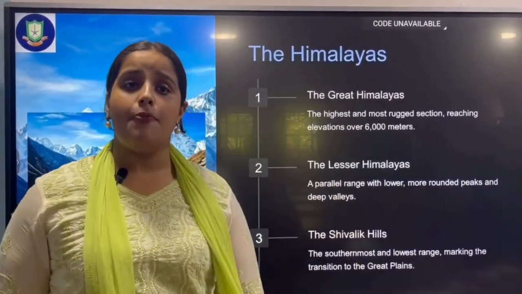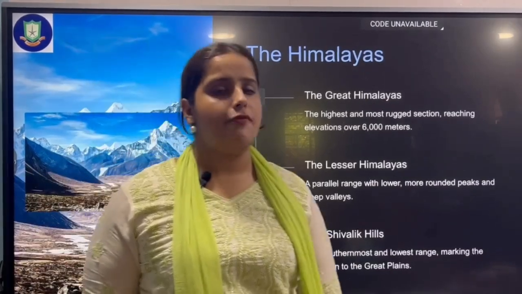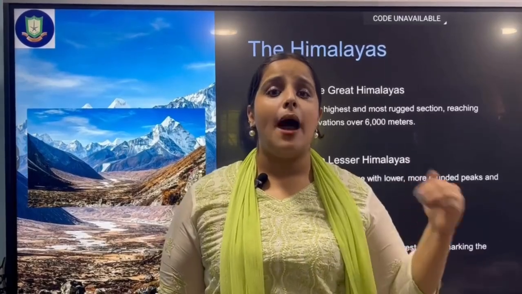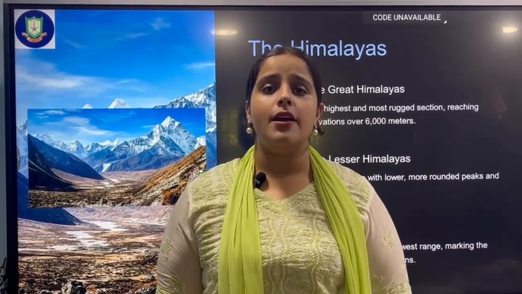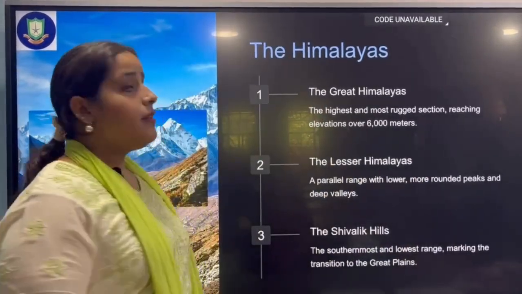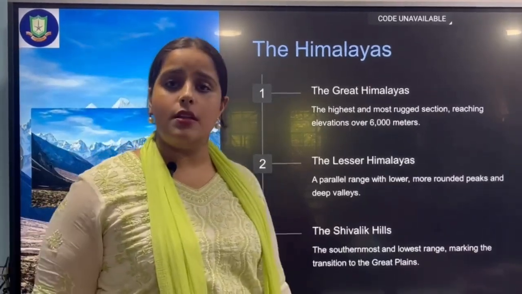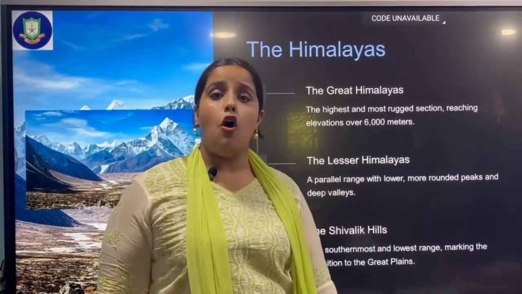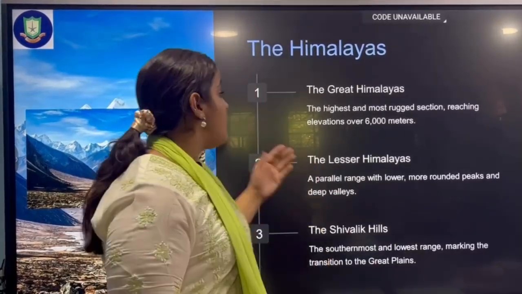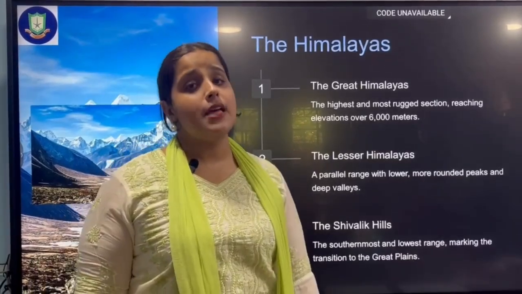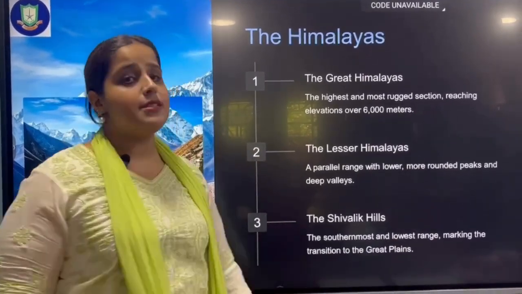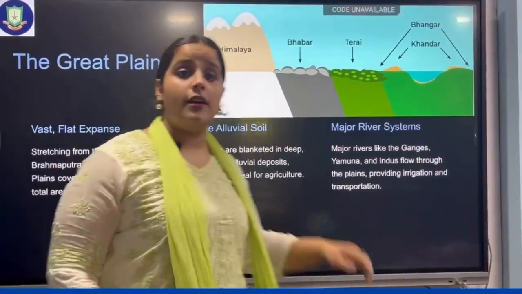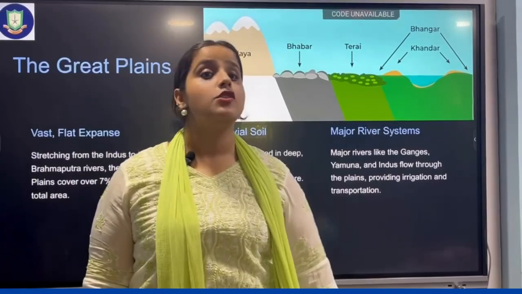The first and primarily most important physiographical division is the Himalayas. Himalayas serve as the barrier for our country from the neighboring countries. The Himalayas, on the basis of longitude, can be divided into 3 subdivisions: the Great Himalayas, also known as Himadri, the Lesser Himalayas, also known as the Himachal, and the Shivaliks, the outermost Himalayas.